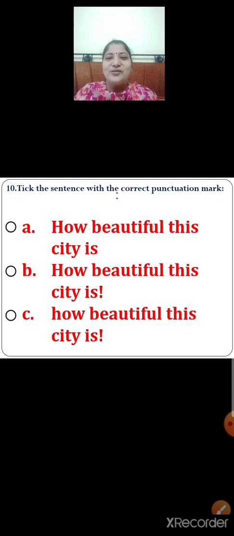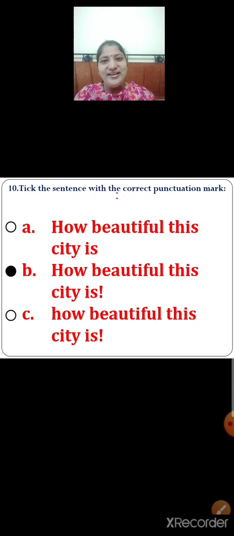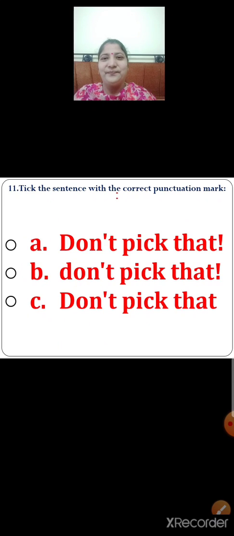Okay? So what will you do now? You will click on the correct option. So let us click. Yes, option B. How beautiful this city is. Because it has started with a capital letter and is ended with an exclamation mark. Okay? Next. Number 11. There are 3 options given over here. Option A, option B and option C.